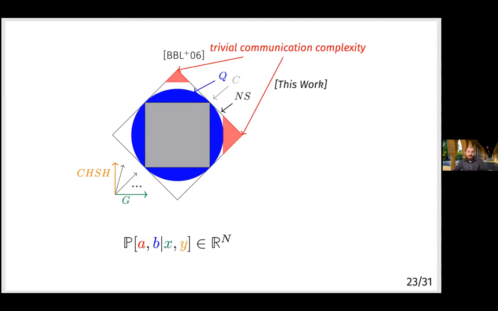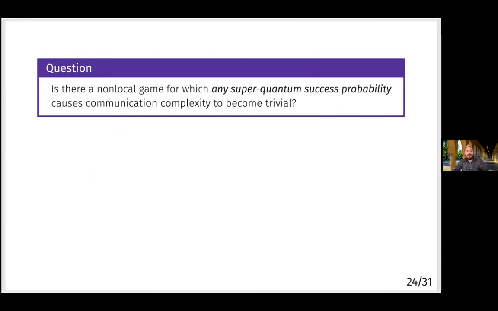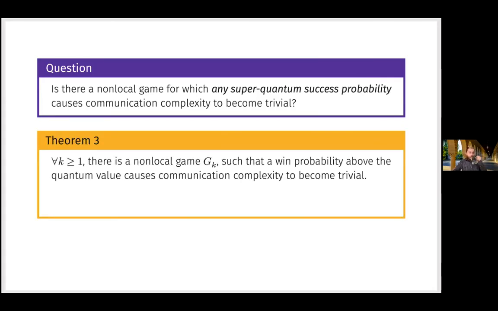So our result looks like this red zone on the right, where it's some other direction, some other non-local game, where as soon as you leave this quantum set in that direction, you enter the red zone where communication complexity is trivial. And so in other words, we answered this question from before in the affirmative. And in fact, we found a series of games. So for each integer k, there's a non-local game g_k, such that any win probability above the quantum value causes communication complexity to be trivial.